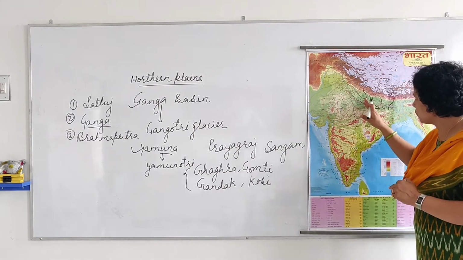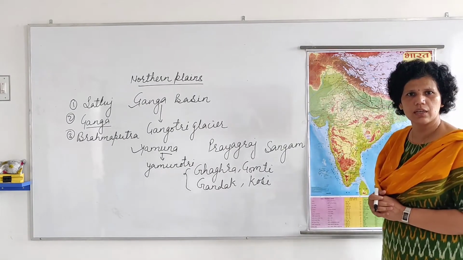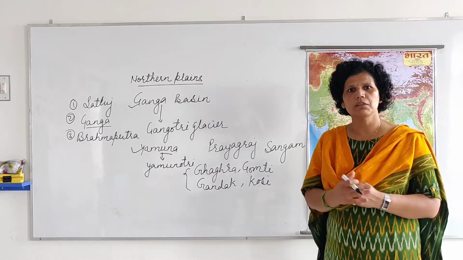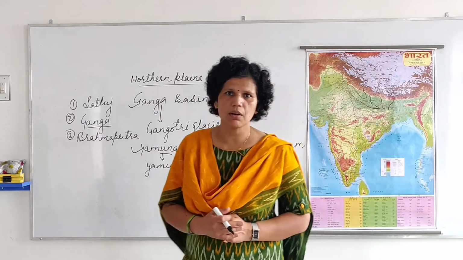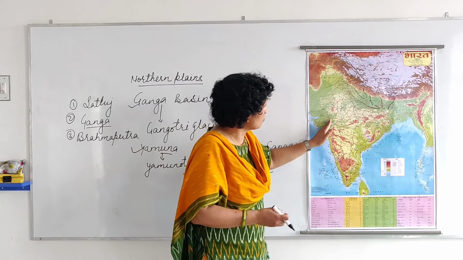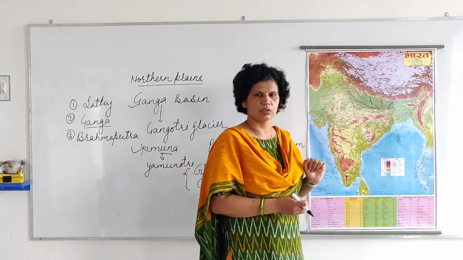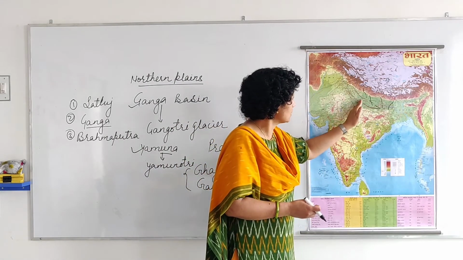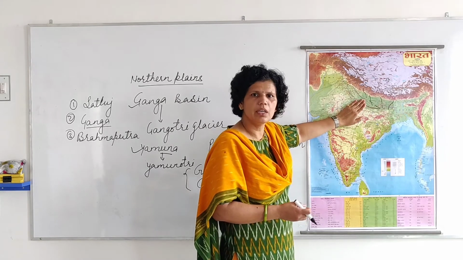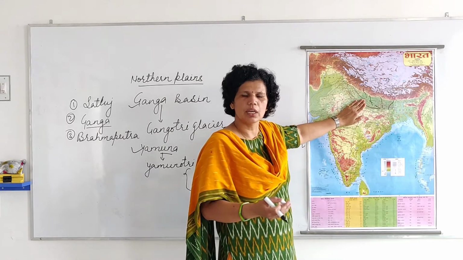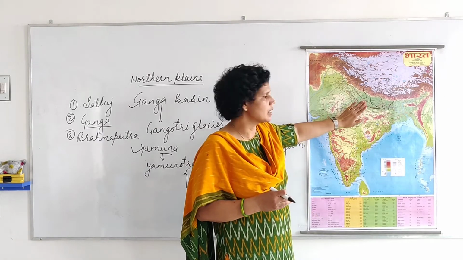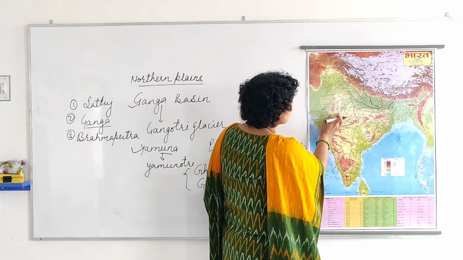Not only these four are tributaries of river Ganga, there are some other rivers which are tributaries of Ganga. They come from the south. From the southern side they go into river Ganga. What are the names of these rivers? Number first, river Chambal.